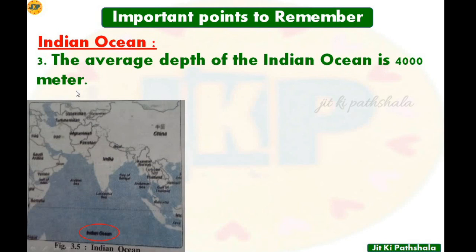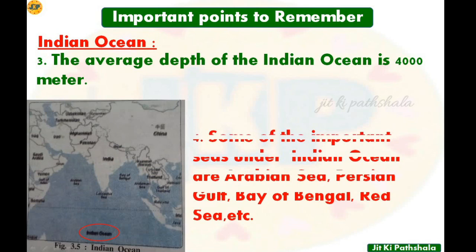The average depth of the Indian Ocean is how much? It is 4000 meter. Point number 4, some of the important seas under the Indian Ocean are. Now let's see some of the important seas that are present under the Indian Ocean. Arabian Sea, Persian Gulf, Bay of Bengal, Red Sea, etc. are the names of some seas present in the Indian Ocean.